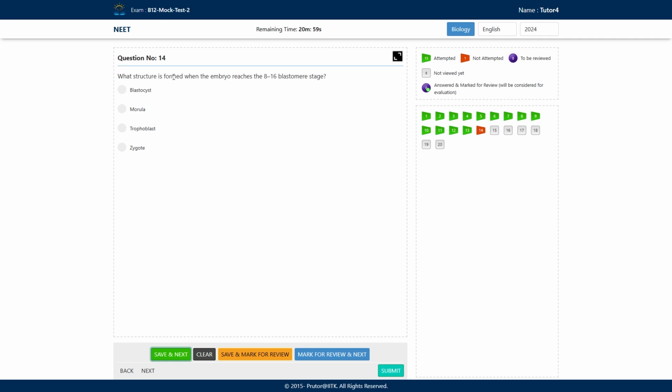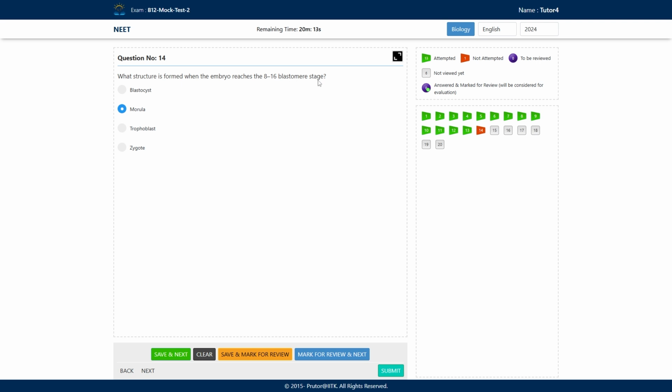Now, what structure is found when the embryo reaches the 8 to 16 blastomere stage? What are the options? Blastocyst, morula, trophoblast, or zygote? What will be the correct answer here? The correct answer here will be morula. So the morula is the embryo which consists of 8 to 16 blastomeres.